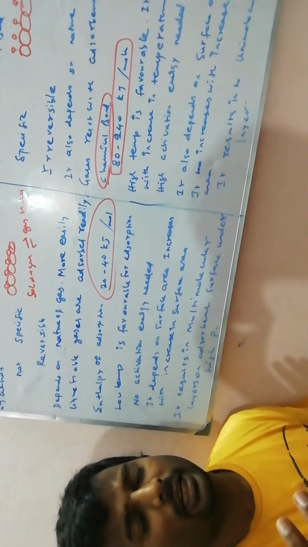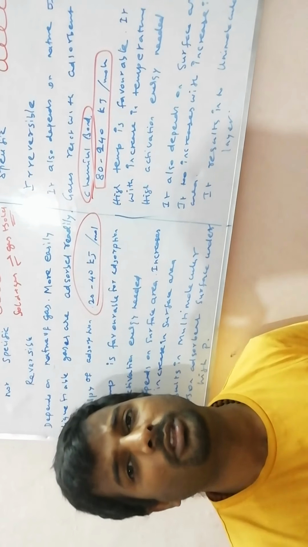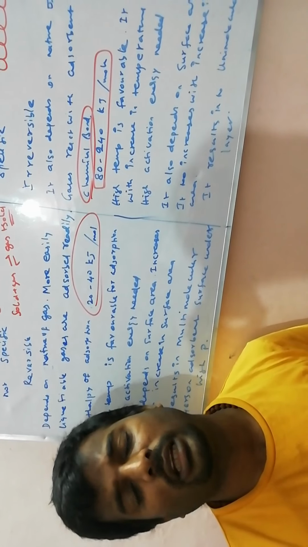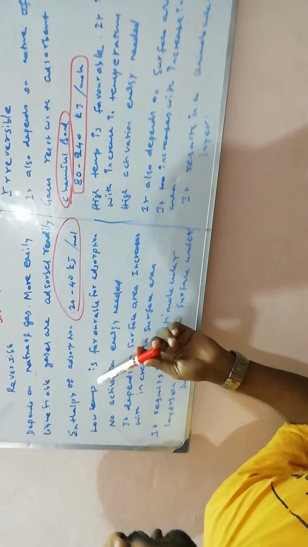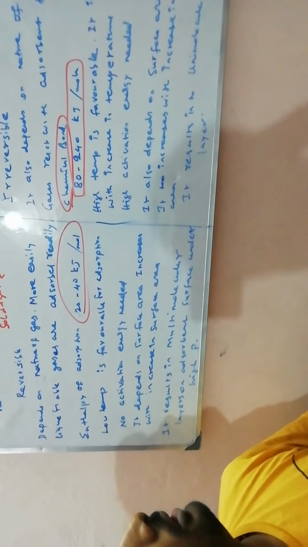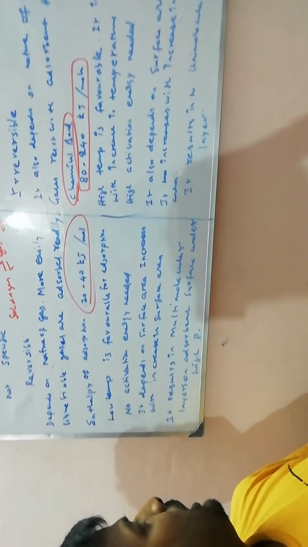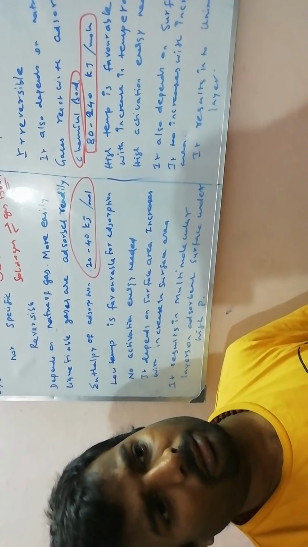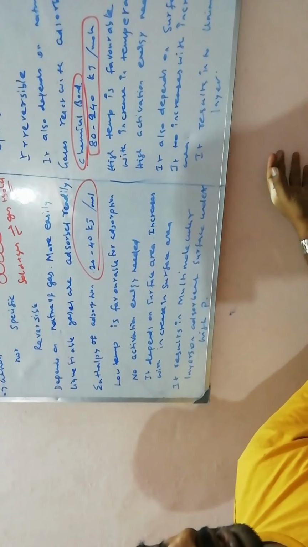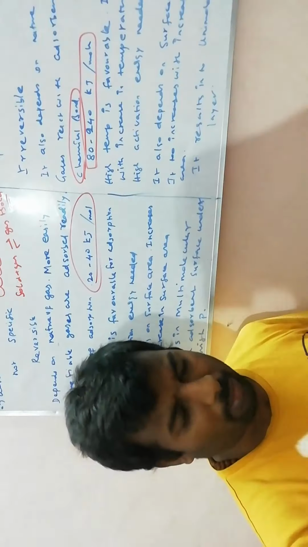At low temperature, chemical adsorption takes place slowly. Then if you increase the temperature, adsorption will increase. So an increase in temperature increases the adsorption in chemical adsorption. Here low temperature is favorable for adsorption; here high temperature is favorable for adsorption. Here there is no activation energy. Simply sticking is enough. Painting is a physical adsorption, so there is no need to give any activation energy. But for chemical bond formation, activation energy is needed.